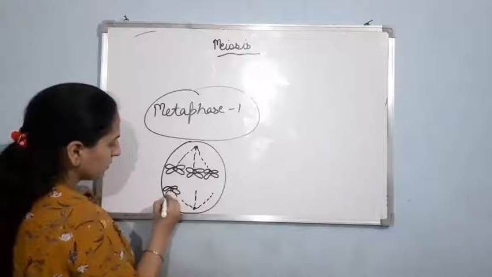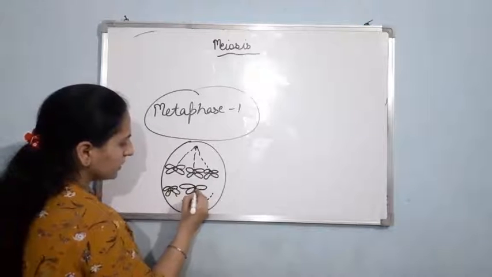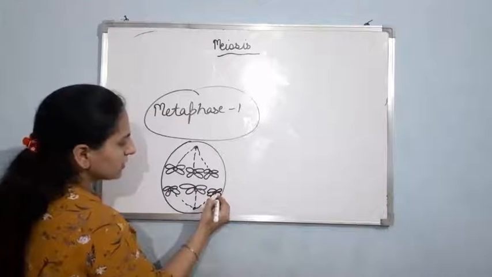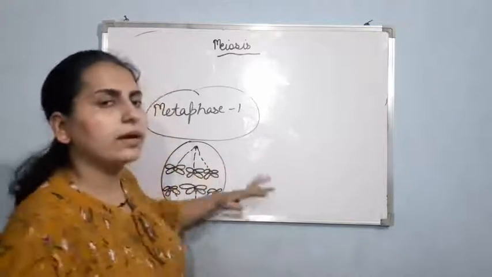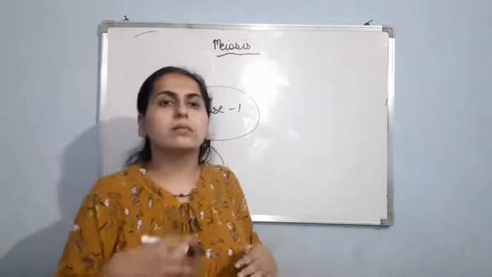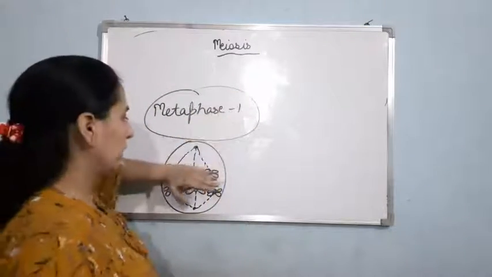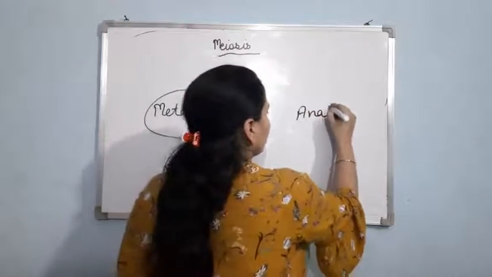First, second, one sister chromatid, second sister chromatid, and here. So as you can see in this, the chromosomes are aligned in the center along the metaphasic plate. So this is known as metaphase 1. Okay. Now the next stage is anaphase 1.